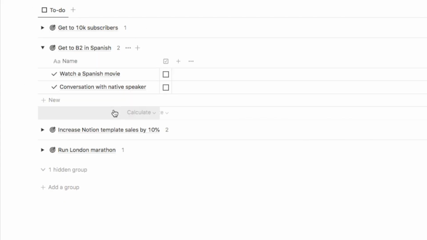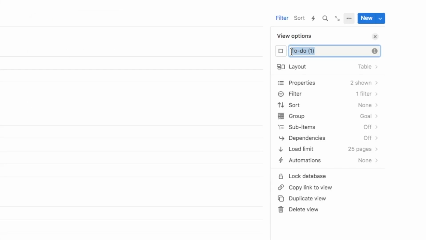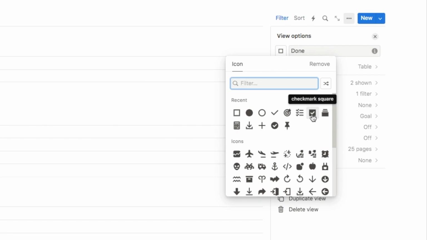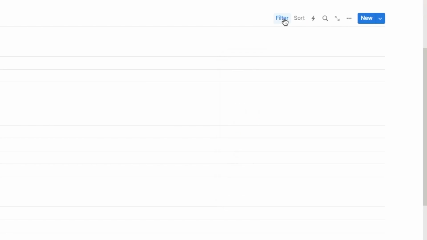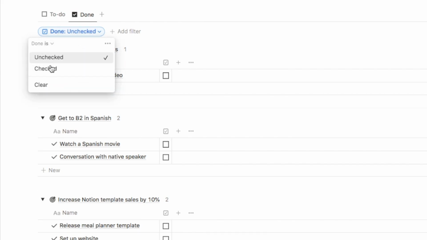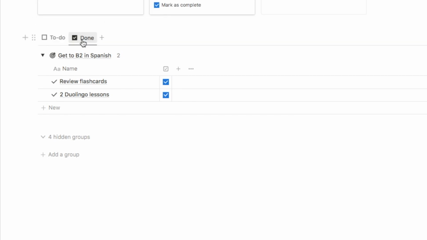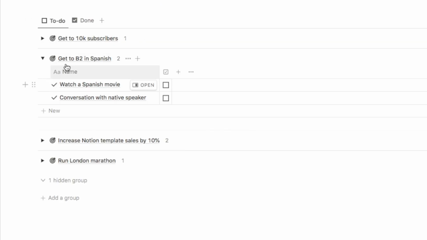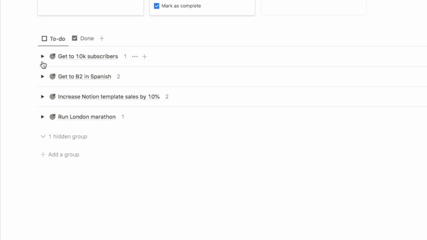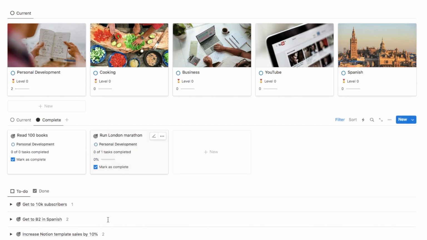We're going to do the same thing that we did with the goals database. So I'm just going to duplicate the tab. We're going to change the name of the new tab to done, and you can change the icon as well to this checked square. And all we need to do on here is just alter the filter. So if you click on filter and just change it to where the done checkbox is checked, therefore it's only showing completed tasks. So this is a much easier to understand view, so you can focus on just outstanding tasks on here. I really like using callout blocks to add headings and make the different databases separate.